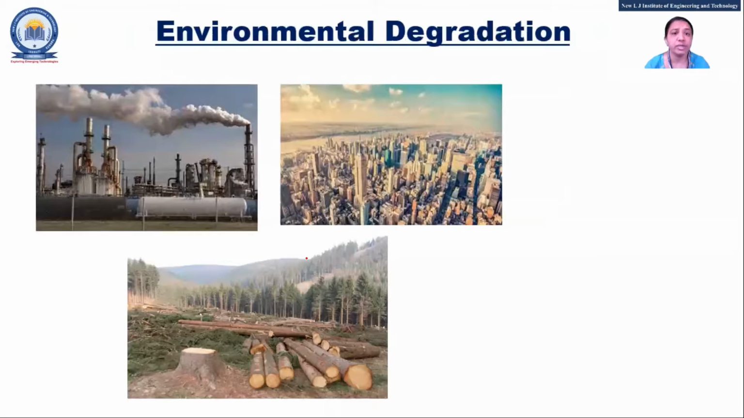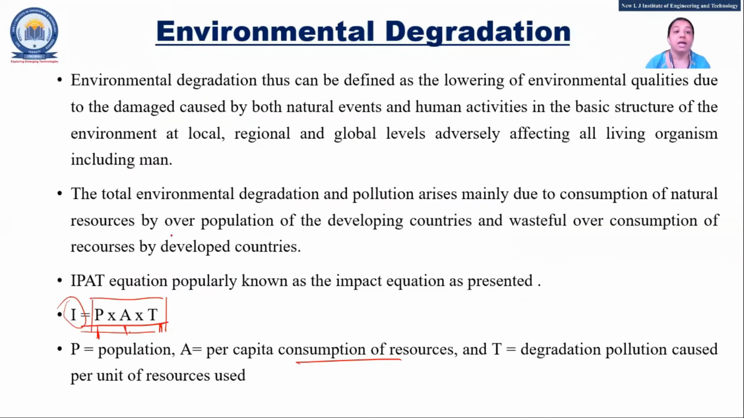And the next one is environmental degradation. So these are the three we have seen: deforestation, urbanization, and industrialization, right? Now for the measurement, one equation is used, that is the IPAT equation that we have seen, right? So I = P × A × T, where P is for population. No need to go into that much detail for this equation. Just remember that, that is okay for you, okay?